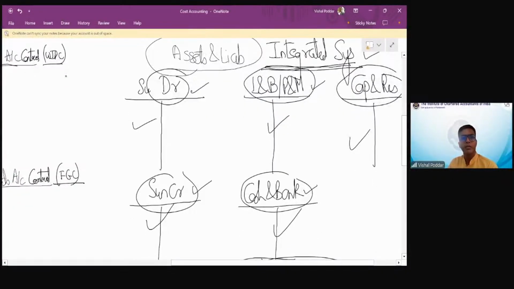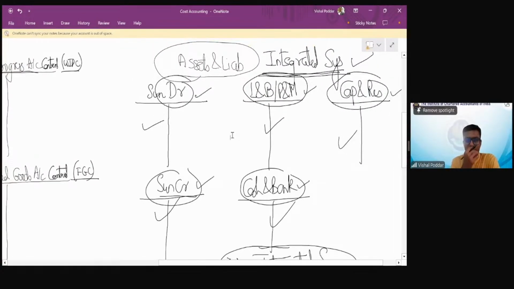We have all seen in our financial books that we prepare sundry debtors and sundry creditors, right? Actually, there is no account in the books called sundry debtor or sundry creditor. I repeat, there is no account in your books called sundry debtors or sundry creditors. And this is the fact. If somebody is shocked to hear this, then the obvious question is, sir, we have been preparing this from standard 11.